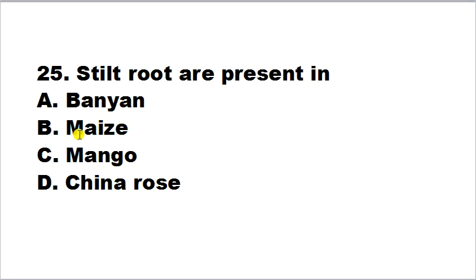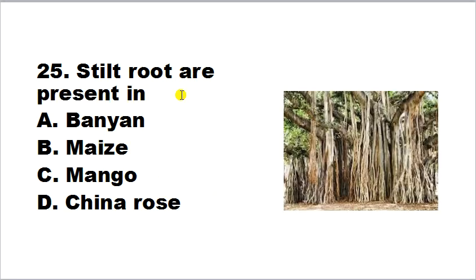Stilt roots are present in banyan, maize, mango, China rose. So what are stilt roots? Stilt roots are aerial adventitious roots which grow obliquely downward, like you can see here. They grow obliquely downward from the basal node of the main stem, you can see, and they fix firmly to the soil.